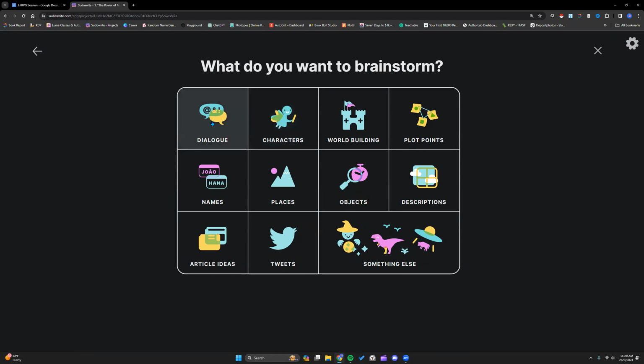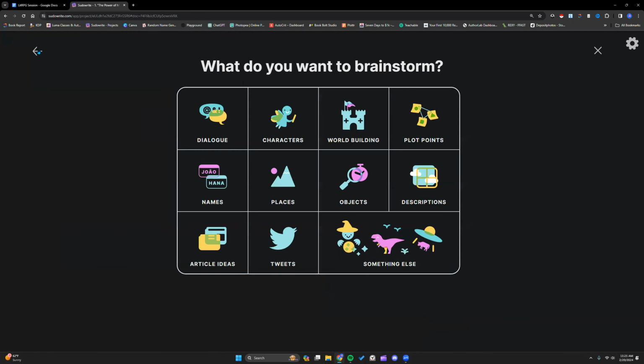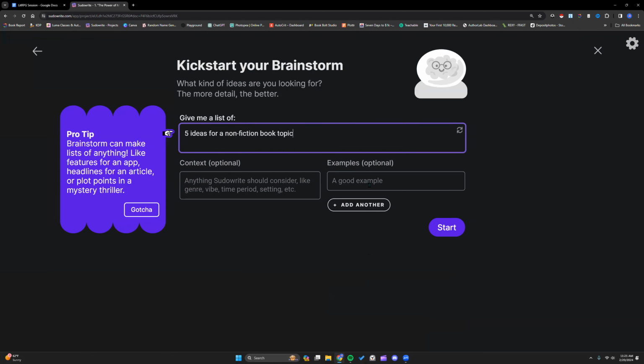I can go into the dialogue box and ask for armor or whatever I want. It does not matter which box you go into. The reason for the different boxes is that they auto-populate with that topic to give you ideas of what you can put in here. Keep that in mind. Normally, I just go into one and erase, or you can go into something else and it's not pre-populated. We'll do both since I did both in First Draft.